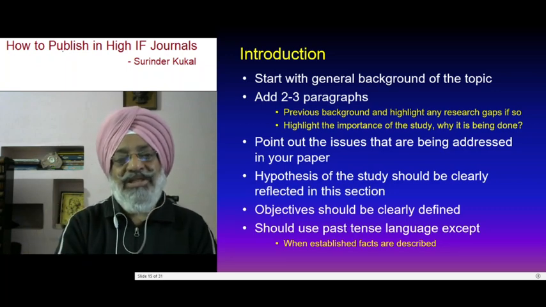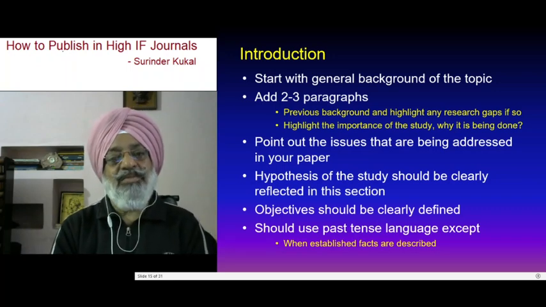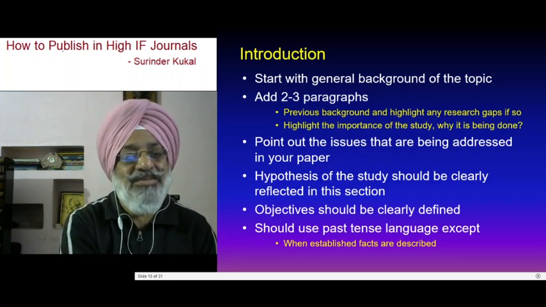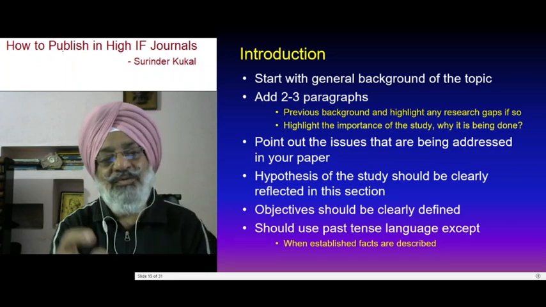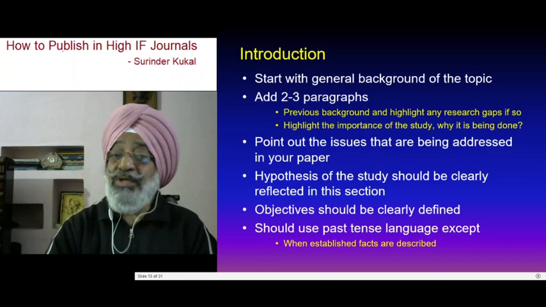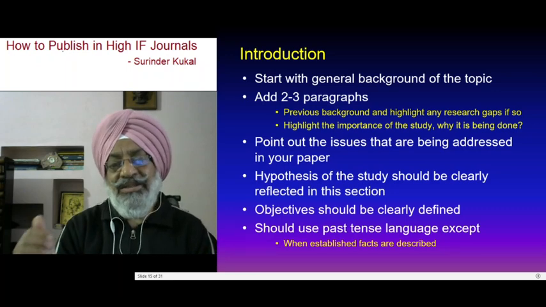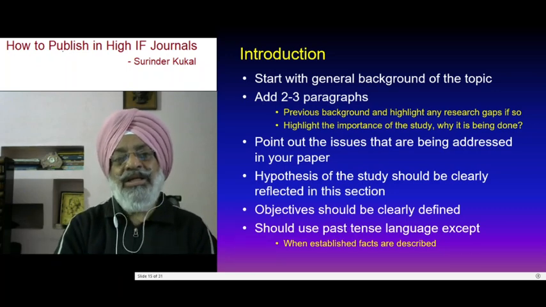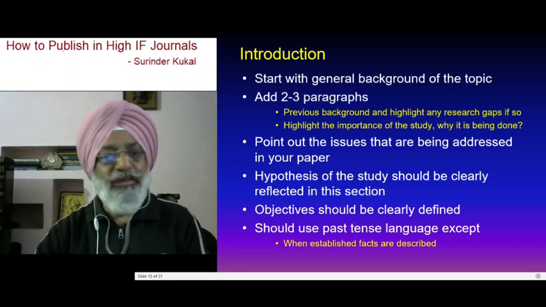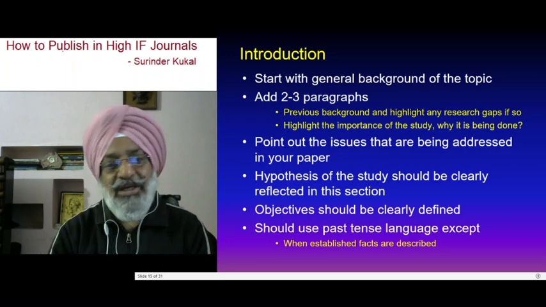And then after that you have to point out the issues that you are going to address in your research paper. As I said in my abstract, high intensity of puddling is detrimental for the succeeding wheat crop, so this was the issue which I was going to address. Then the hypothesis should be clearly reflected in this section: this is the reason, or what I think is that if we do like this, this may happen. That hypothesis may or may not be true at the end, but you have to say that keeping this in mind, this was my hypothesis.